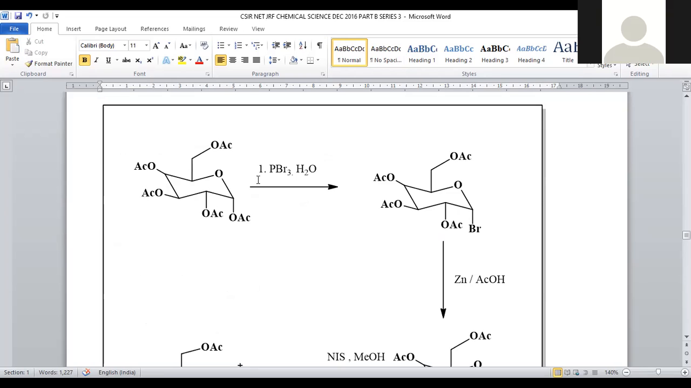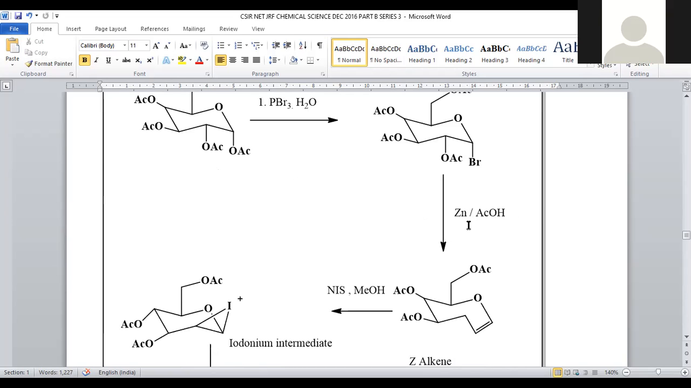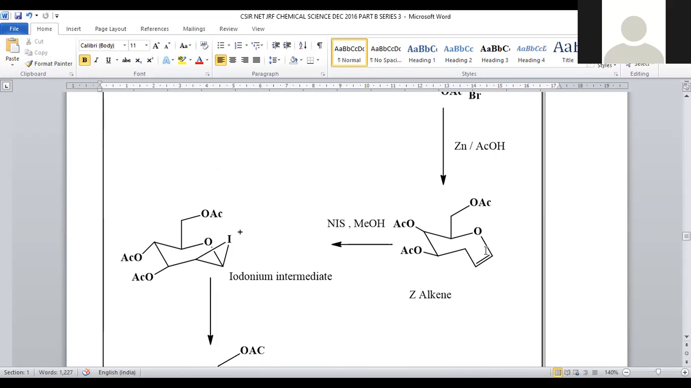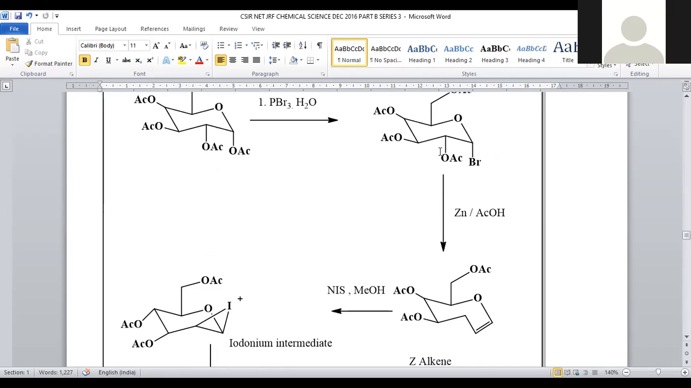We take the starting material, the glucose derivative, and treat it with PBr3 in water. Phosphorus tribromide is the brominating agent in the water solvent medium. OAc present at this position will be replaced with bromo, so a bromo substituted product is generated. Later, it is treated with zinc acetic acid. What will zinc acetic acid do? It will remove these functional groups from the adjacent positions, so that we get an olefinic double bond. OAc minus Br plus will be eliminated.